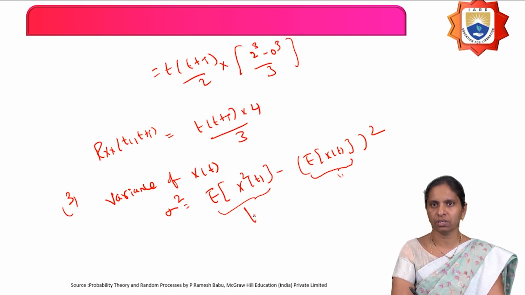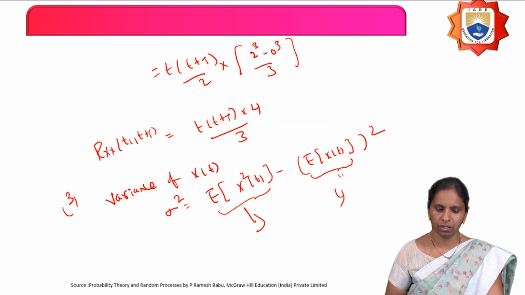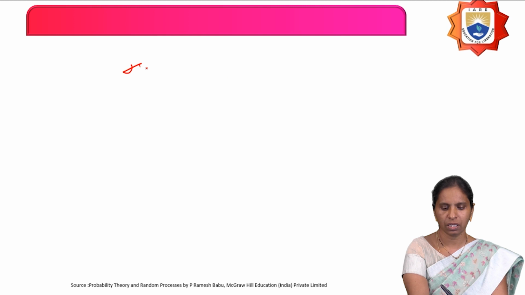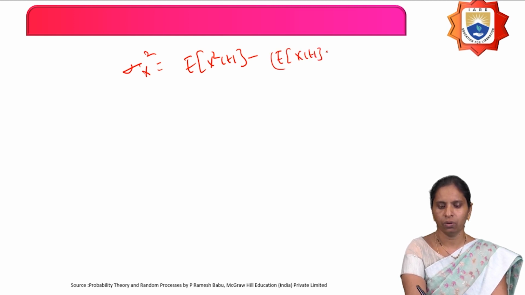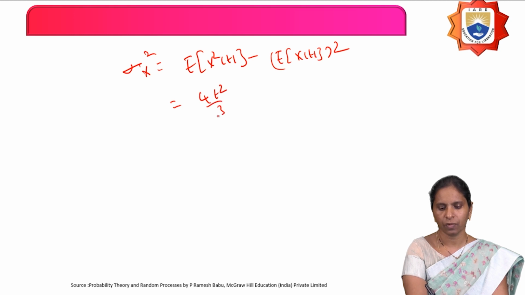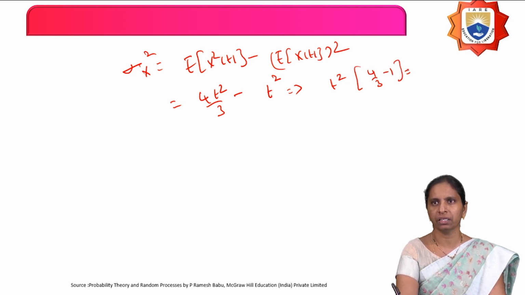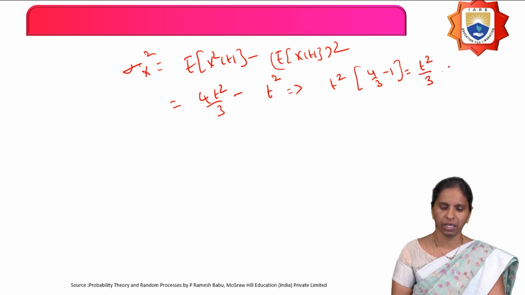Now, substitute the mean square of the random process. And what is the mean of the random process? We got t. So then you can write down the variance as sigma X square equals E of X square of t minus E of X of t whole square. So E of X square of t is 4t square by 3, minus the mean of the random process, which we got as t, so t square. If you bring t square common, you can write 4 by 3 minus 1, that equals t square by 3. This is the variance of the random process.